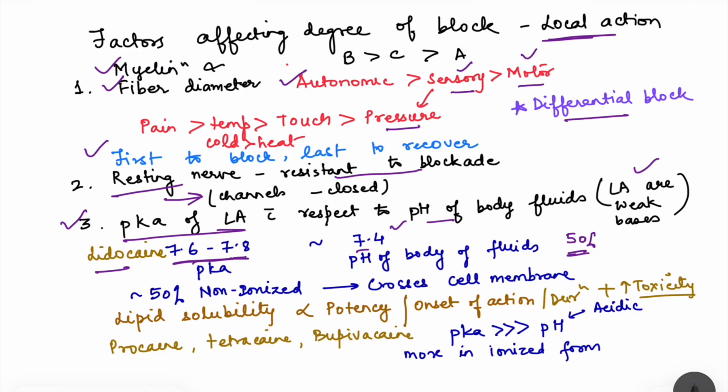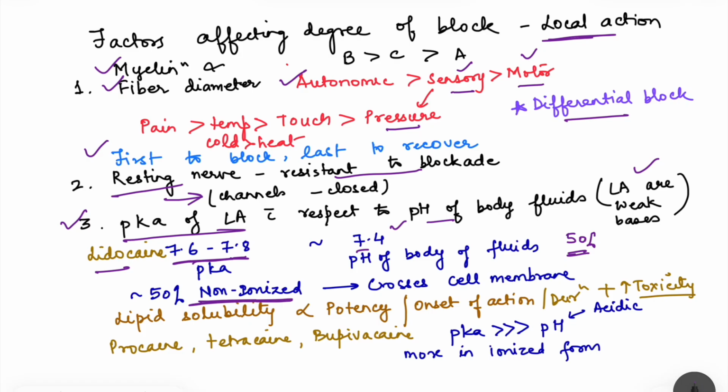And we have seen before that it is in the undissociated form, that is in the non-ionized state, that the drug is going to cross the cell membrane, and when it crosses the cell membrane, then only will be able to bind to its receptor site, which is intracellularly.